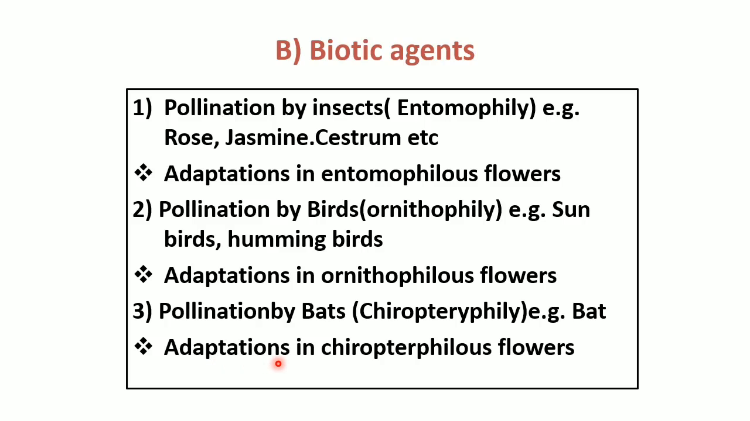So some adaptations of chiropterophily type of pollination. Flowers are dull colored with strong fragrance. Second one, they secrete abundant nectar. Third one is, flowers produce a large amount of edible pollen grains. And now examples are Anthocephalus, Kadamba tree. Second one is Adansonia, called the baobab tree. And third one is sausage tree. These are good examples of chiropterophily type of flowers.